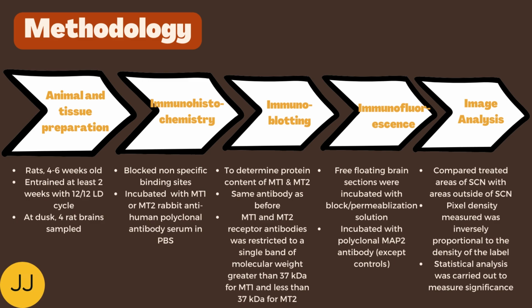The way the study was set up is they had rats 4 to 6 weeks old that were trained for at least 2 weeks with 12 hours of light, followed by 12 hours of darkness, in continuous cycle, and then at dusk, 4 different rat brains were sampled.